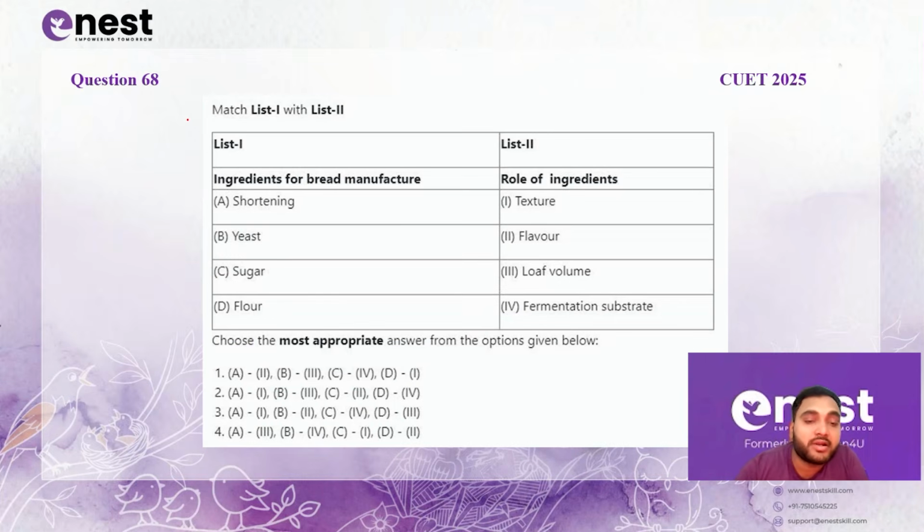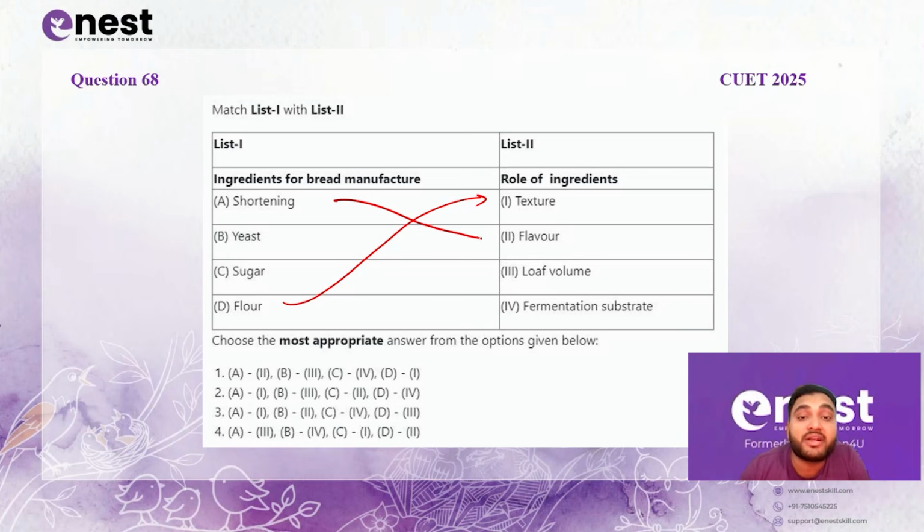This question covers ingredients for bread manufacture and the role of ingredients. On one side we have shortening, yeast, sugar and flour, and on the opposite side we have texture, flavor, volume and fermentation substrate. Now, the texture of any bread is specifically because of the type of flour being used. If the flour is hard wheat flour, the texture will be good. If the flour is soft wheat flour, the texture will be crumbly. So flour provides the base of the bakery product and it specifically affects the texture of your food item.